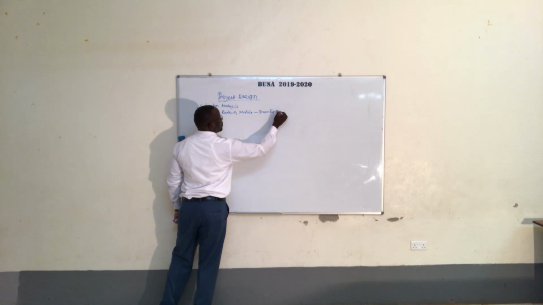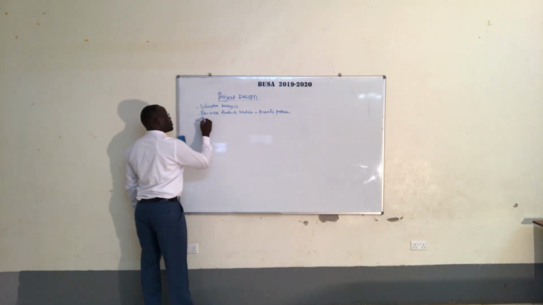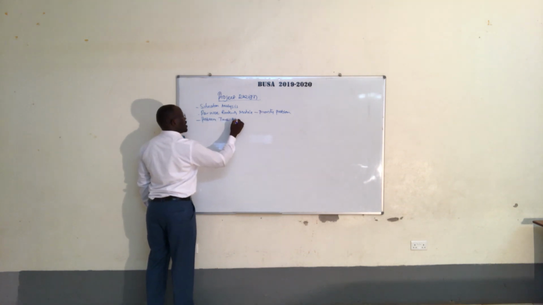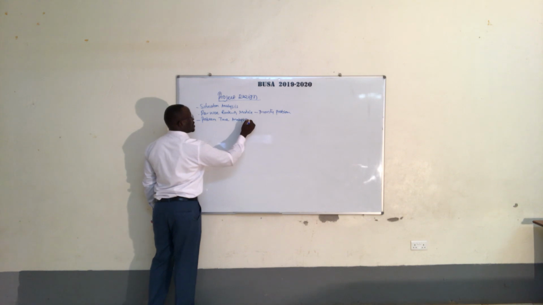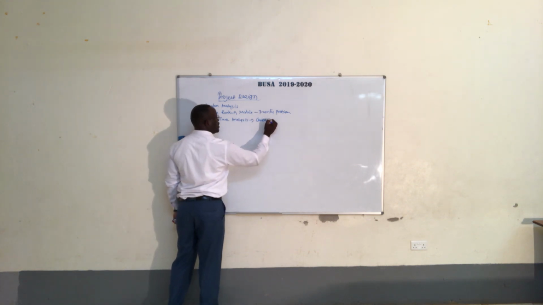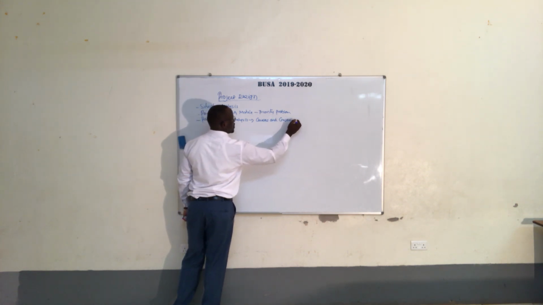Now, when it gave us the priority problem, we came to problem tree analysis. The problem tree analysis gave us the causes and the consequences of the problem.